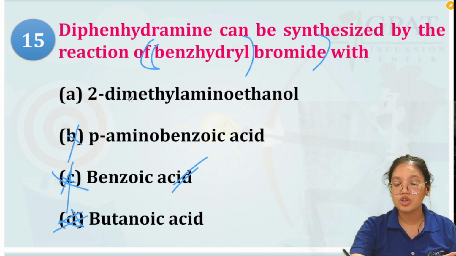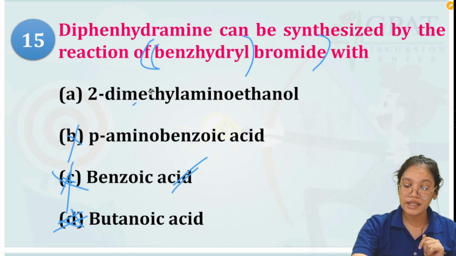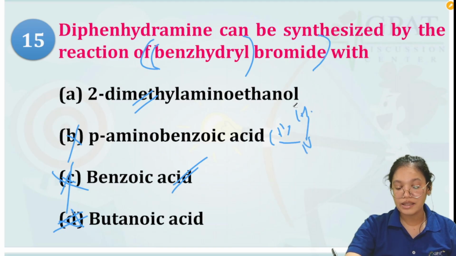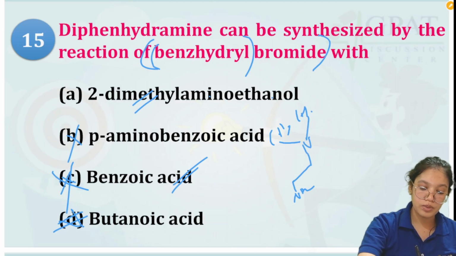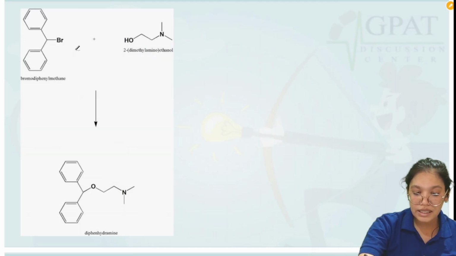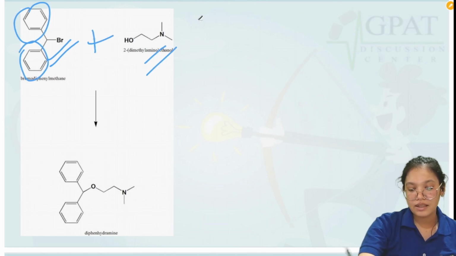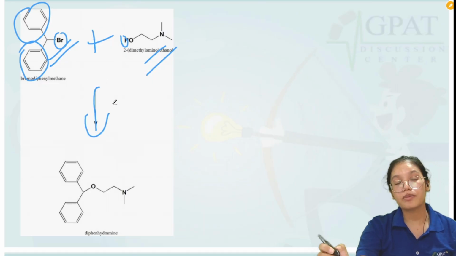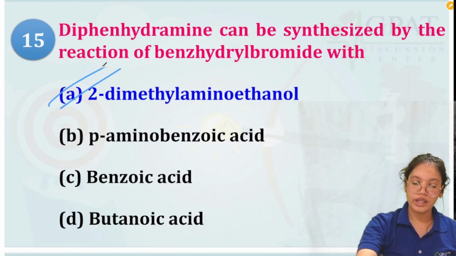So the option left is 2-dimethylaminoethanol. Yes, we need this. So basically dimethyl, so N-dimethyl, we need this group, and they said aminoethanol. So basically ethanol with an amine attached. Do we need this group to form it? Yes. So A is the option. Basically this bromide attached to the phenyl ring plus this ethanol group. HBr will be removed from here and it results in the formation of diphenhydramine. So A is the answer.